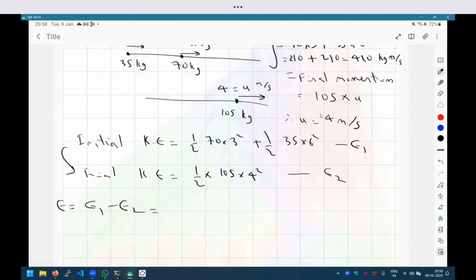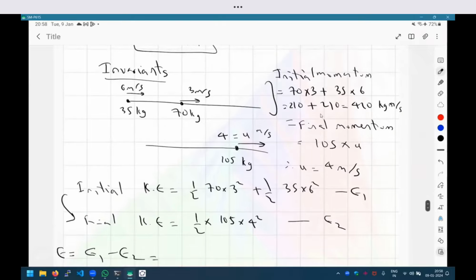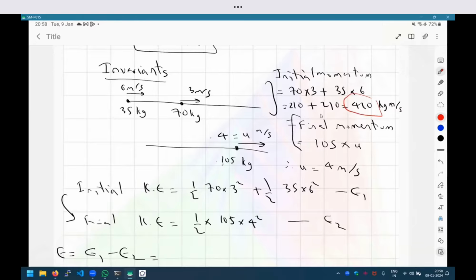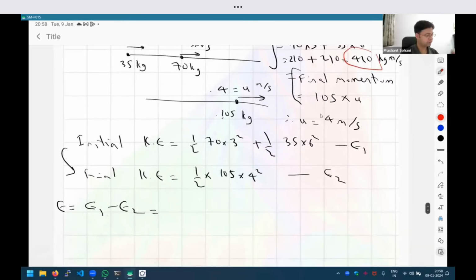Sir, how did the velocity of both the child and the father come as 4? No, the momentum is mass into velocity, right? So mass was 105 into u. That is the momentum, and that has to be equal to the initial momentum, which is 420, right? So we are saying 420 equals 105 into u. Therefore, u is simply 420 upon 105. So the velocity is 4 meters per second. Understood? Yes. Okay.